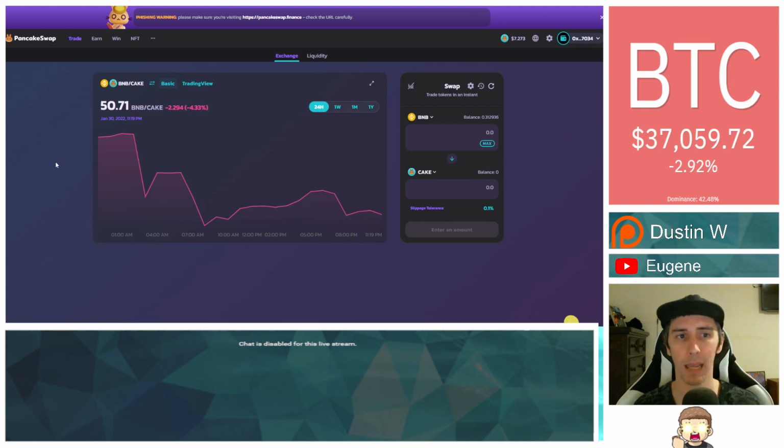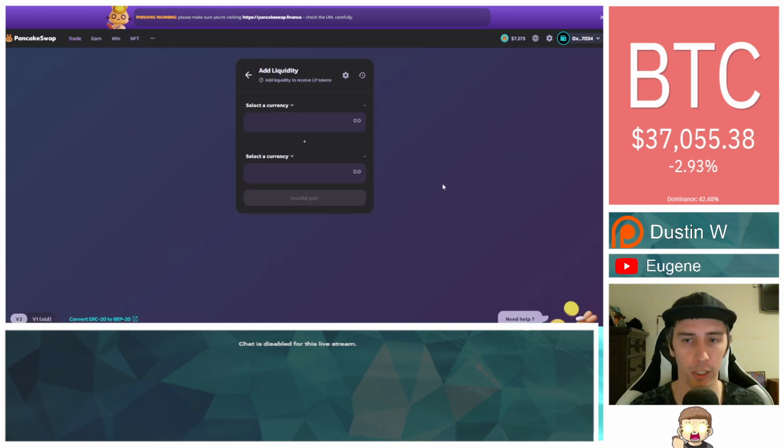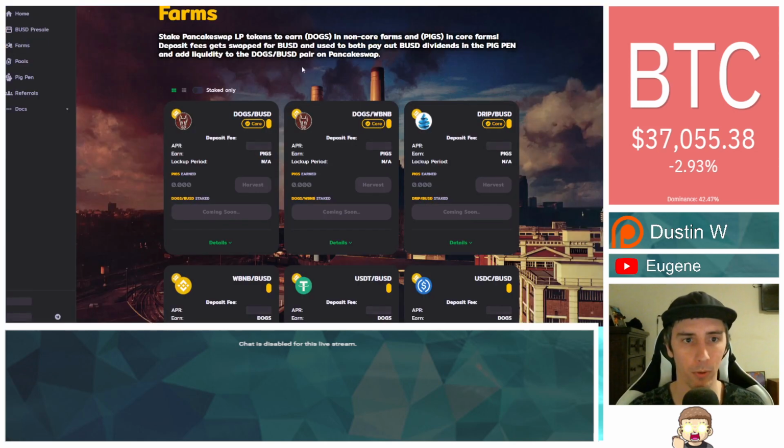And if you go to pancakeswap.finance, what you're going to notice is that by default, there's the trade button. You actually have a separate drop-down menu. If you highlight that, there's a liquidity option. You want to click on the liquidity option, and then right here, it's going to give you the option to add liquidity. You're going to need to have the same pairings that you're doing for the liquidity pool over here. So in this instance, what I'm doing is DRIP and BUSD.